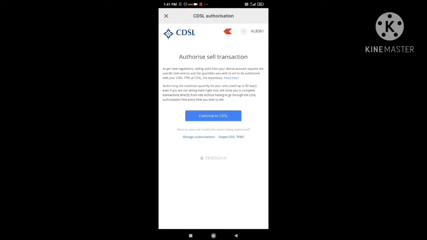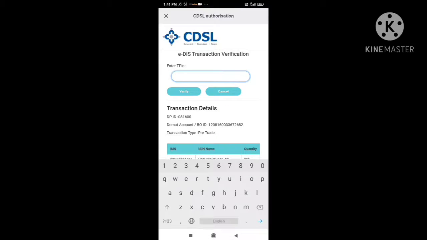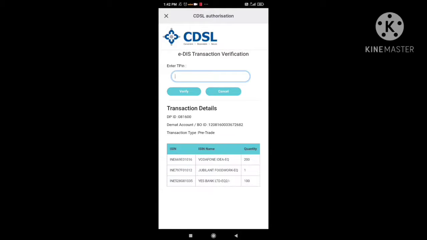You have to click on that continue to CDSL registration. After that, you are getting another window, asking you to enter the TPIN. So where do I get this PIN? Initially every investor is facing the same issue, that I don't know that TPIN, how to register and all. So that is a question mark. So we will not get any TPIN till now.